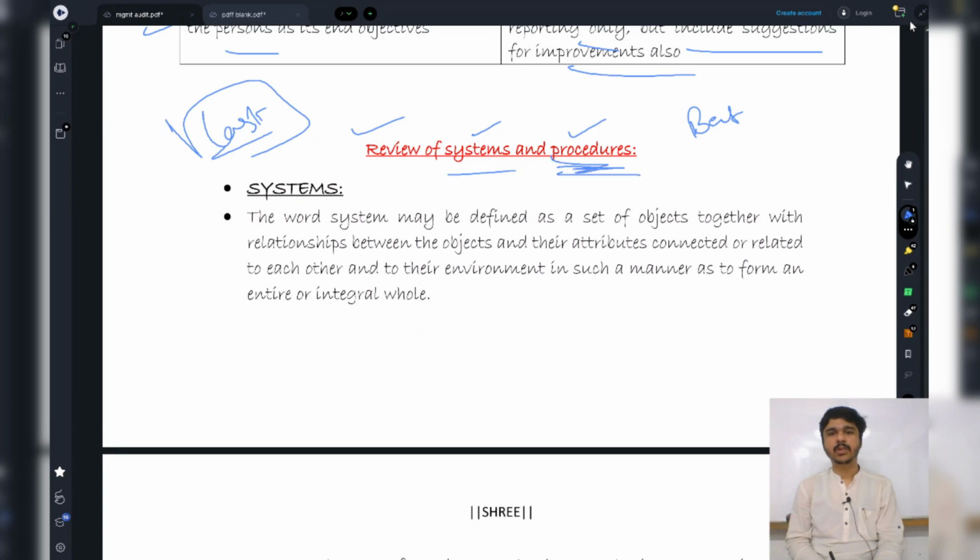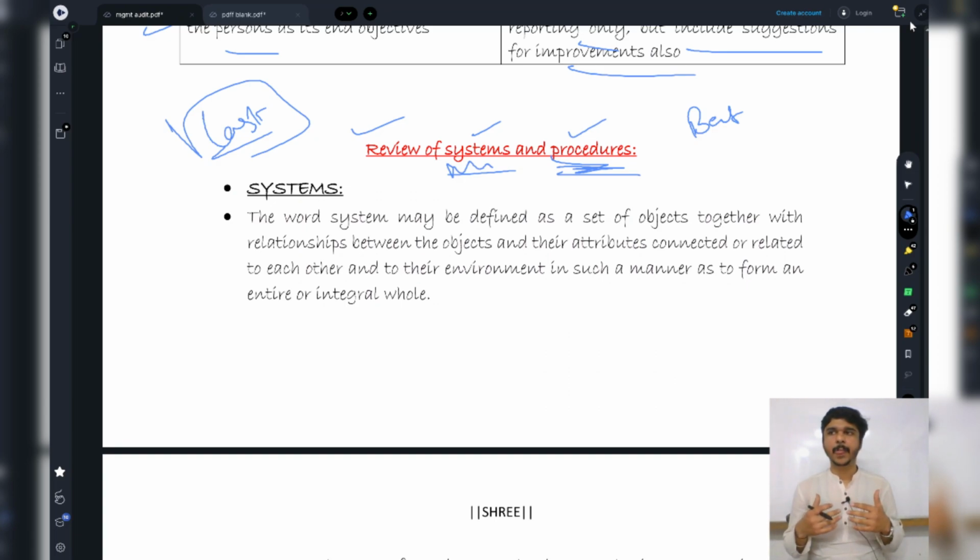So procedures are basically a process that has been given on paper, whereas a system is what? Systems are basically different functions like purchasing, production, all these different functions set together, integrated together, working in a wholesome manner. This is basically a system.